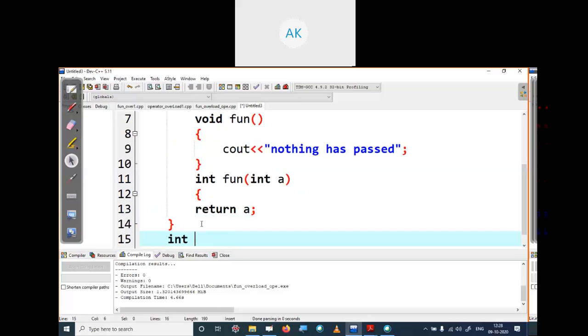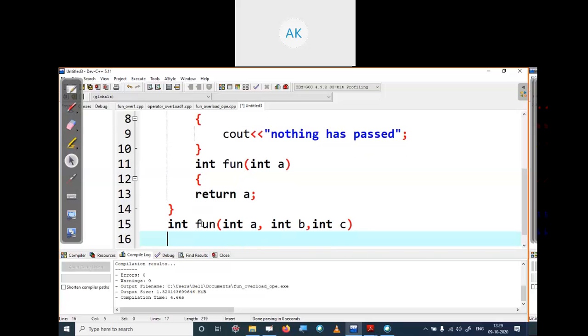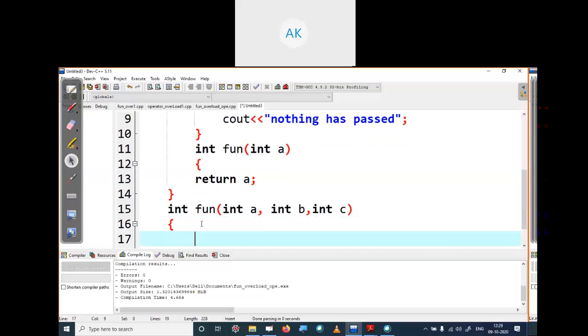Then we have defined int fun with int a, int b, int c. What it will return is just the sum of these three numbers: return a plus b plus c.